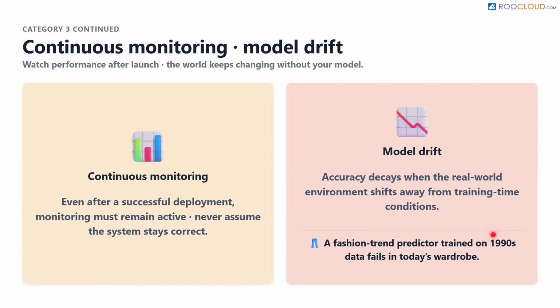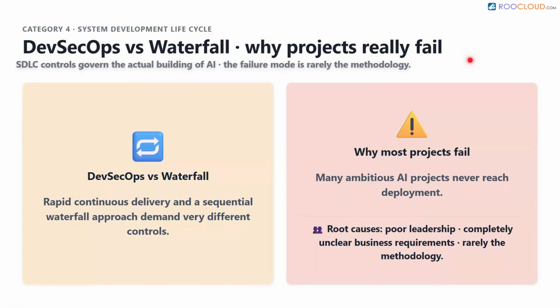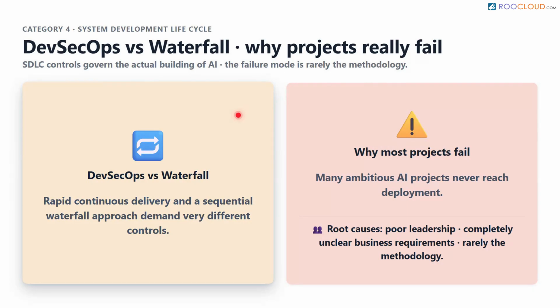Category 4 explores the system development lifecycle, commonly known as SDLC controls. These govern the actual creation and building phases of the technology. The exact controls depend heavily on the project management approach. A rapid, continuous delivery approach like DevSecOps will handle controls very differently than a highly structured, sequential waterfall approach.